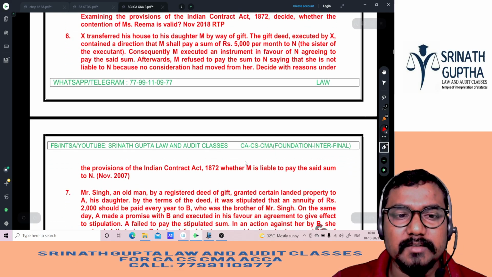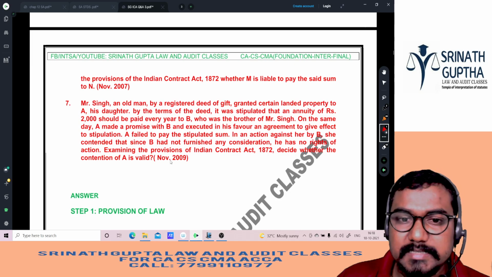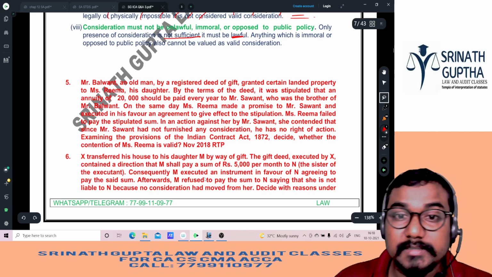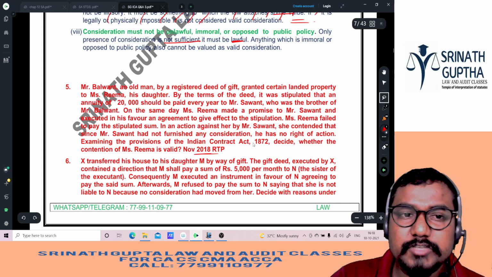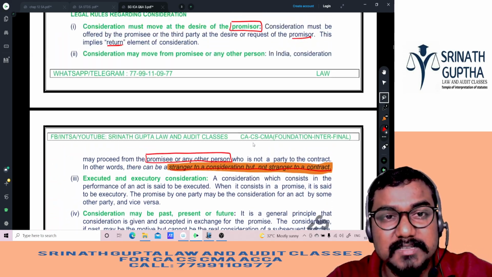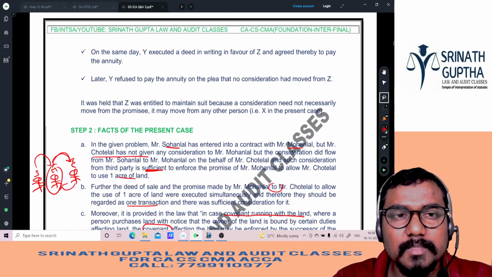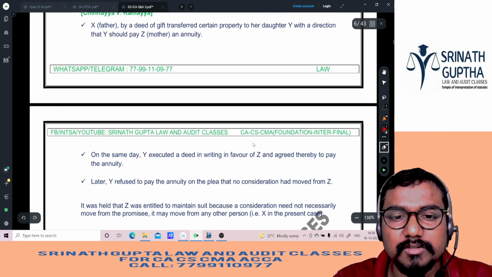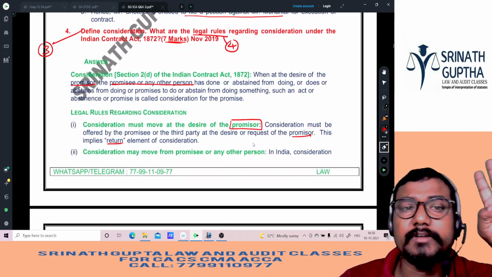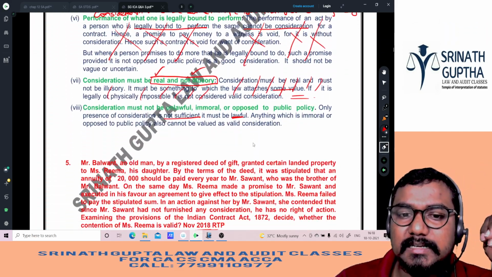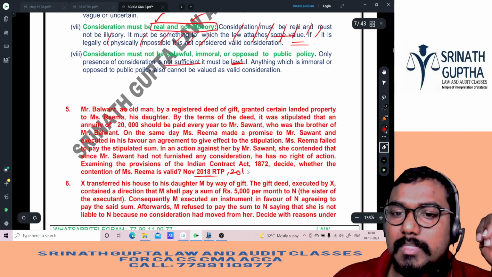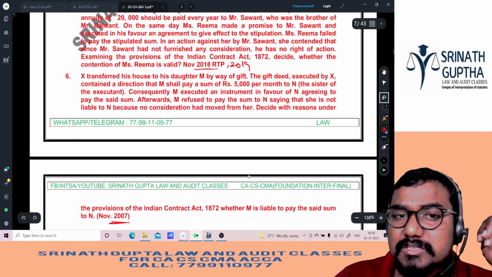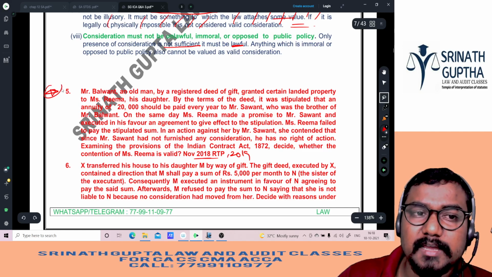Next, beta, 5th, 6th, 7th, same question. The 7th question was asked in 2009, the 6th question in 2007 and 2018. Same question which we have discussed as the 4th question, beta: Chinnaya versus Ramaya. The 4th question is 2019. That means the question was asked 4 times till now: 2019, 2018, 2007 and 2009. See how important that case Chinnaya versus Ramaya is.